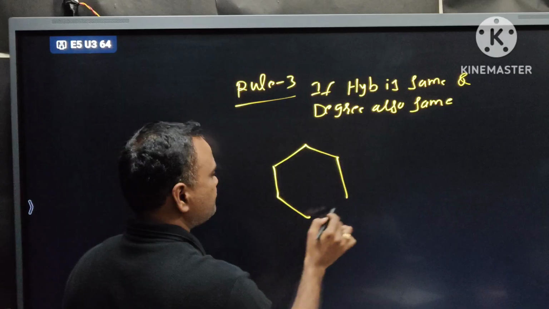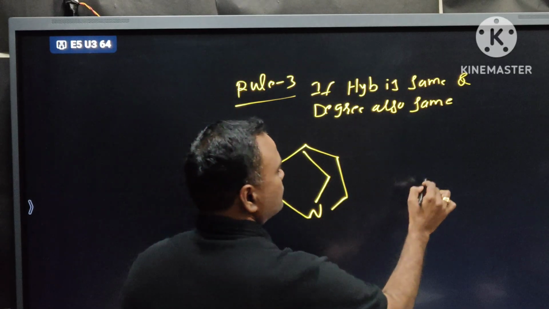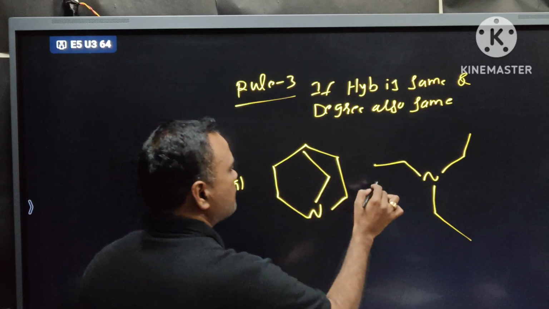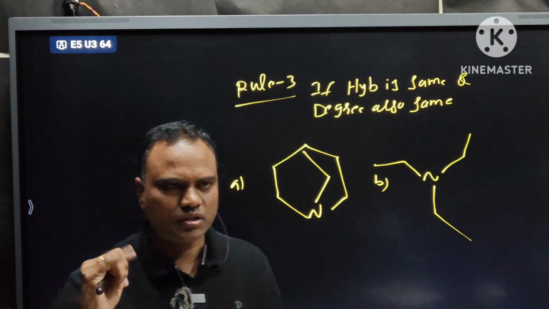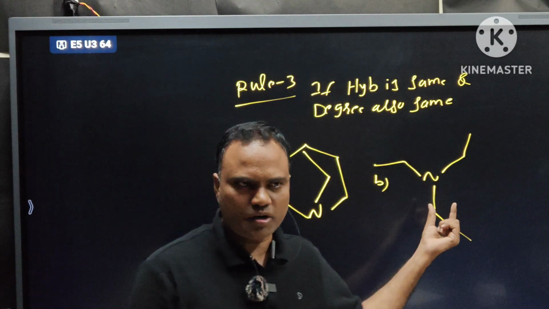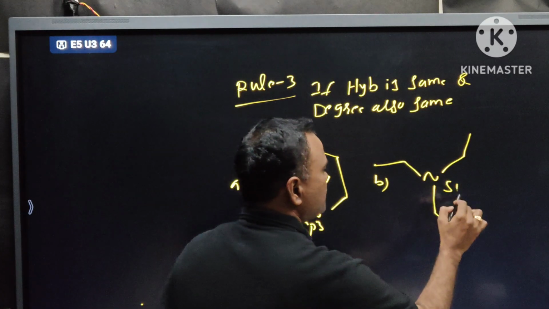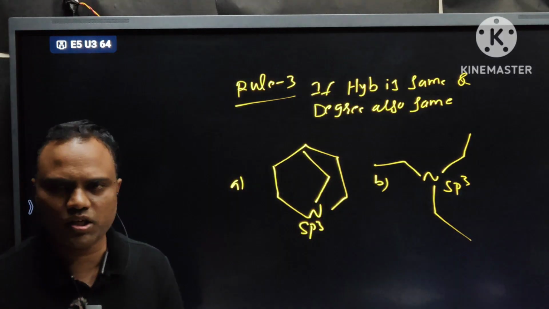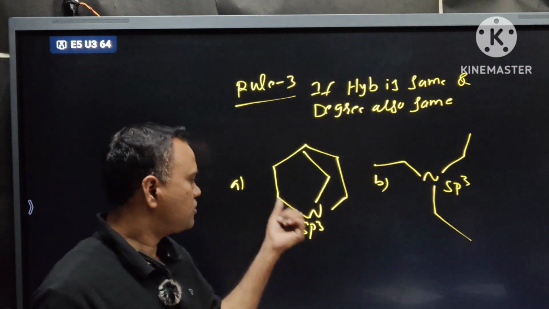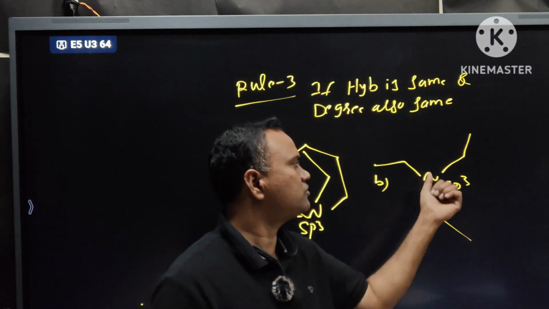Look at this, A and B. What is the first point? Hybridization. Single bonded nitrogen only, so sp3 hybridized. This is also sp3 hybridized. What about degree? This nitrogen is surrounded by 1, 2, 3 bonds. This nitrogen is also surrounded by 1, 2, 3 bonds.